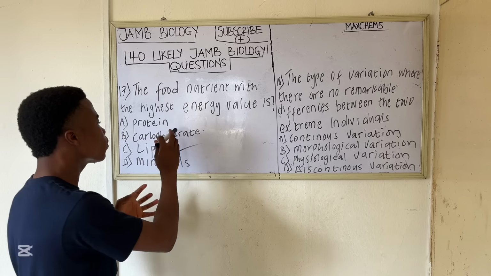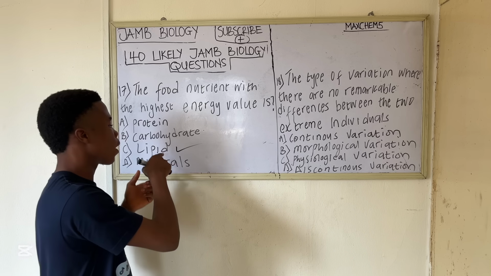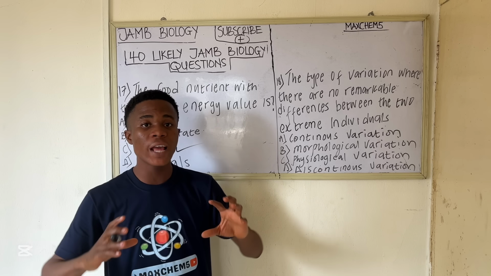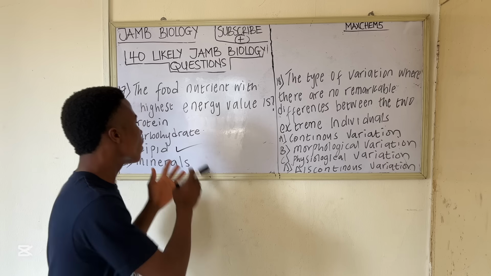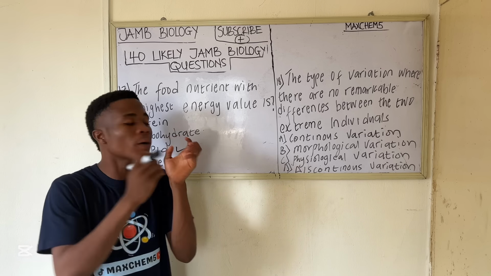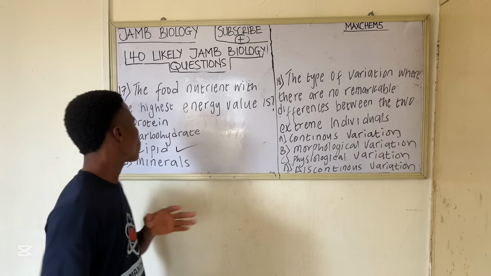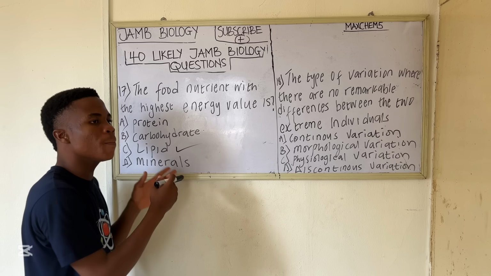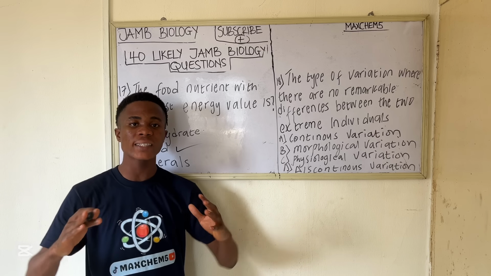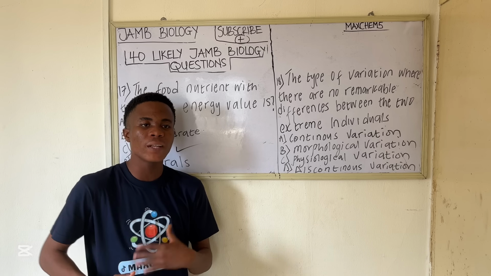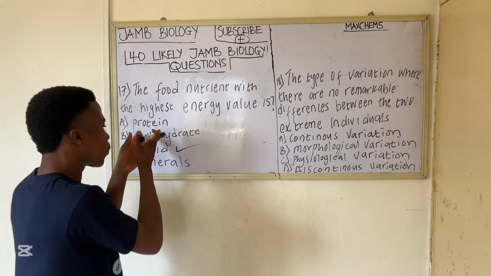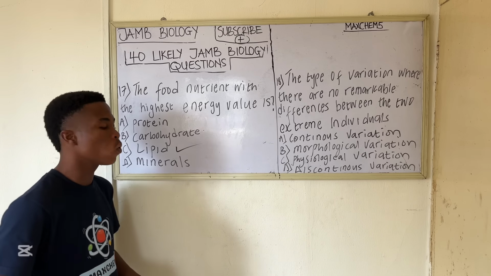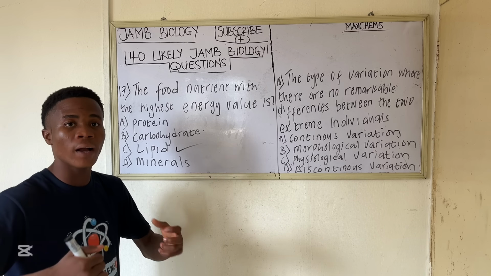But the difference between them is in the expenditure of the energy: energy from carbohydrate is faster than that of lipid. The energy from lipid is used maybe when relaxing, because it is expended gradually and slowly, compared to energy from carbohydrate, which can be used to do work that requires greater energy.